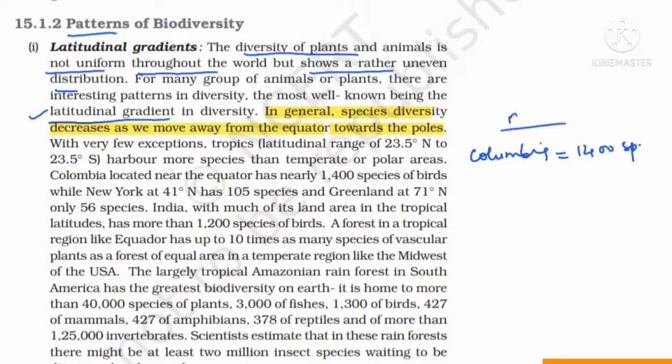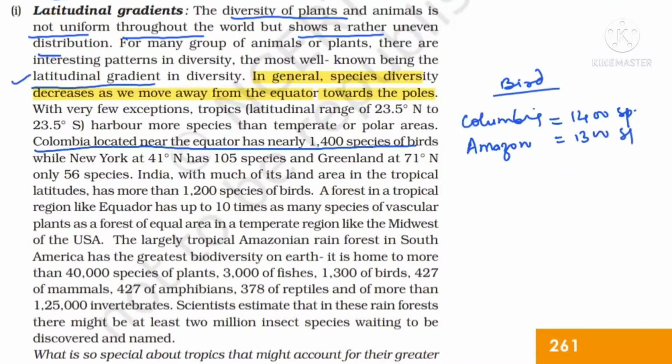So this is the bird information they are giving with respect to different countries according to the latitude gradient. Is it clear? So I'm just highlighting it. It is given here, Colombia, located near the equator, 1400 species of birds. Now, the Amazon rainforest of South America is having nearly 1300 species of birds. So see beta, the tropical Amazon rainforest of South America is having the greatest biodiversity of Earth and it is having 1300 birds. Then India, whose major portion is also in the tropical belt, is having 1200 species of birds.